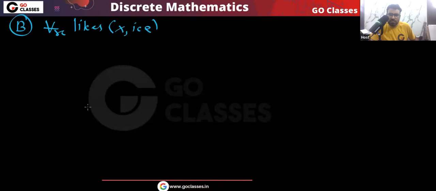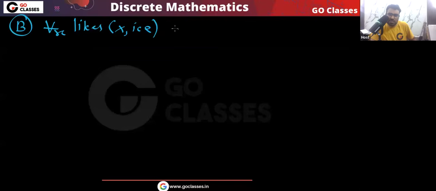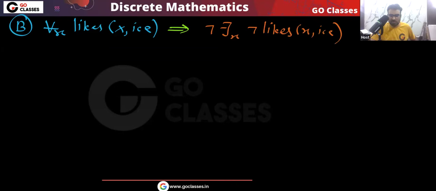For all x, if x is a person, then x likes ice cream. If this happens, then this happens. There is implication here, negation, there exists x, then again negation, likes x comma ice cream.